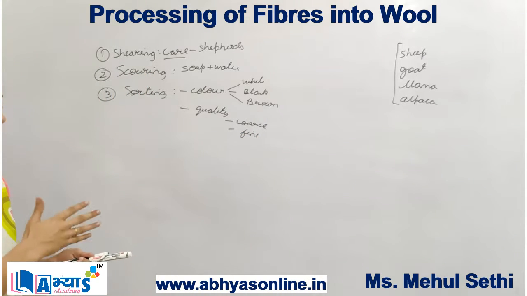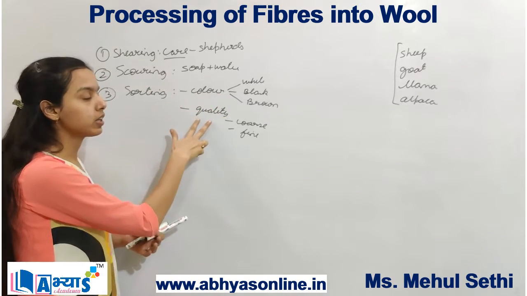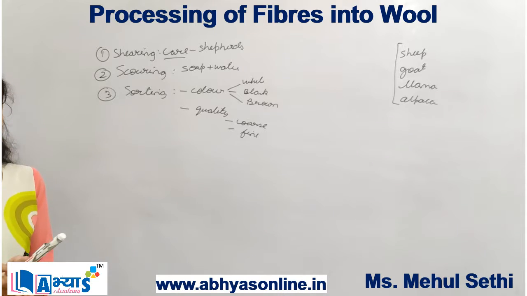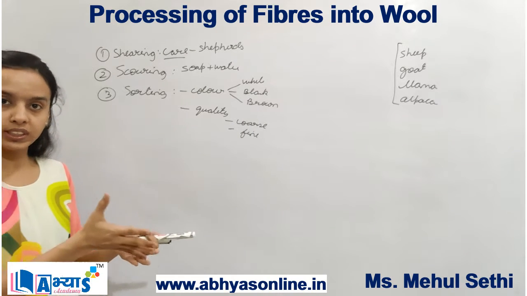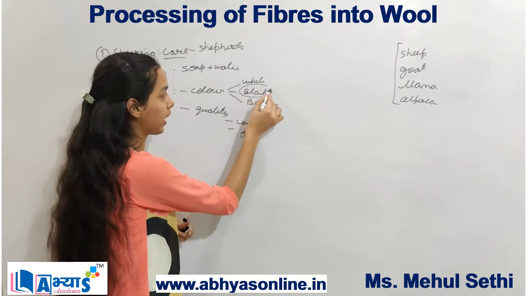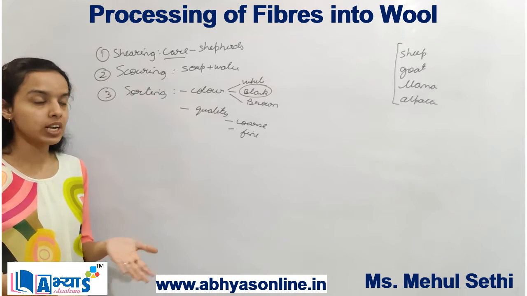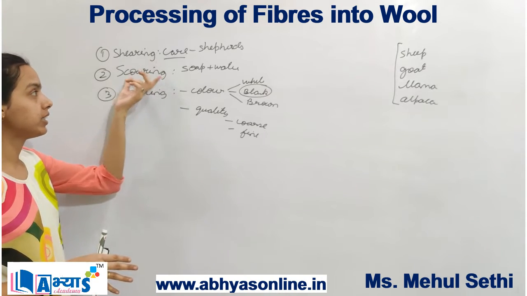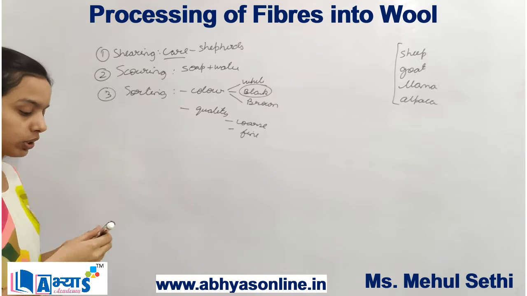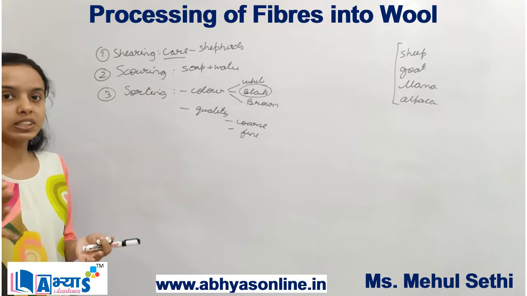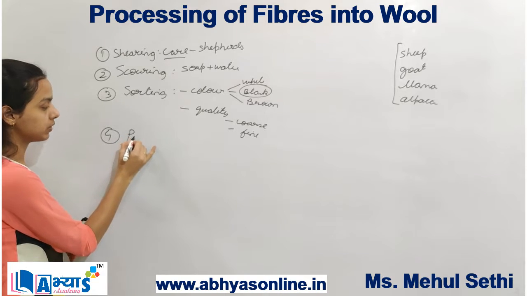So sorting refers to separating different types of fibers on the category of either colors or quality, because different types of categories cannot be mixed together to make a new type of wool. We can always mix different coarse type of wool, or we can mix different black type of wool to get the original fiber. So basically in the sorting process, different categories are used and we separate the wool fiber which we have obtained in the process of scoring, which was actually the cleaned fiber. So now when we have done the sorting process, different types of wool fibers are now separated. We can do the process of picking of burrs.